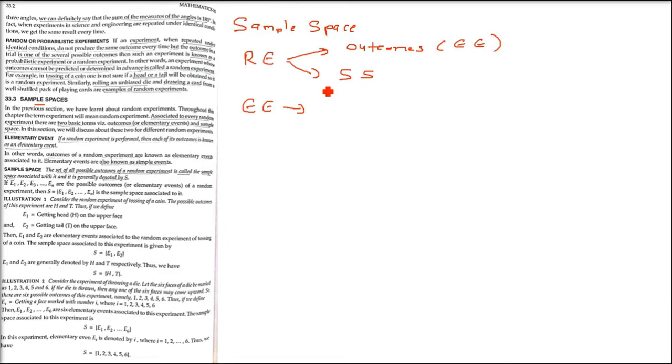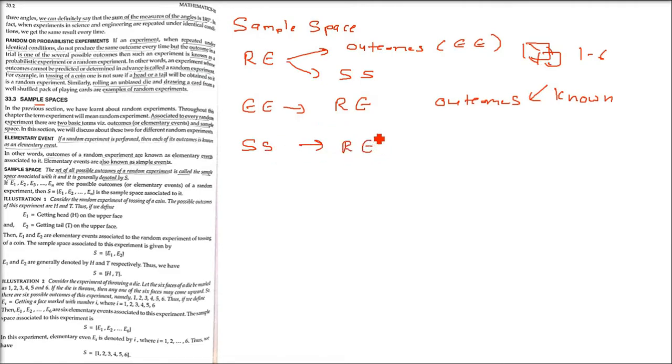Elementary event, what is it? Elementary means, like kids going to school, it's elementary level. So if a random experiment is performed, then each of its outcomes, or results, is known as an elementary event. You can say that outcomes of a random experiment are known as elementary events. Elementary events are also known as simple events. So if we throw a die, 1, 2, 3, 4, 5, 6 are elementary events. Then what is a sample space?